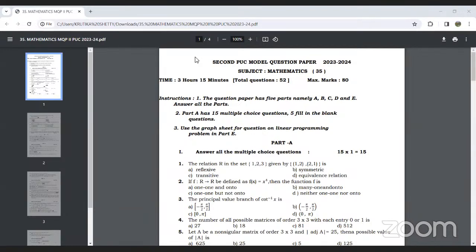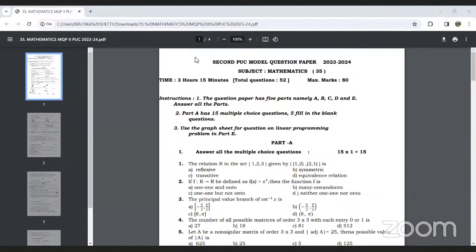After completing the model paper, the last question is occurring from integration. The same question we will be discussing today. So we will begin our discussion with the solutions of this model paper. I have considered this model paper, and I think it's available to you on the Karnataka website also.